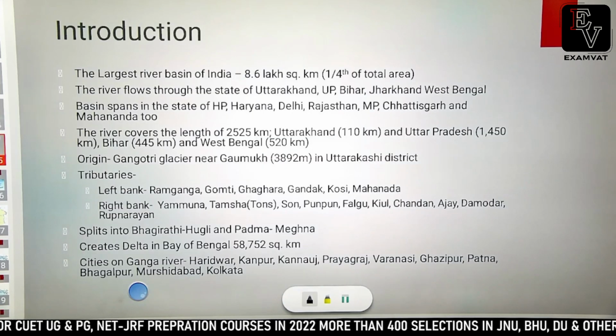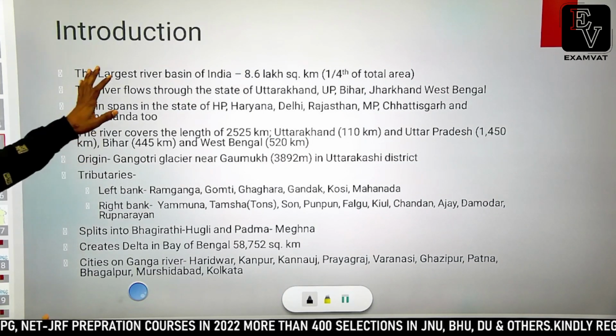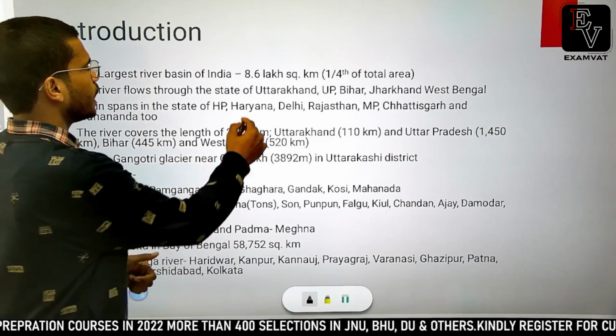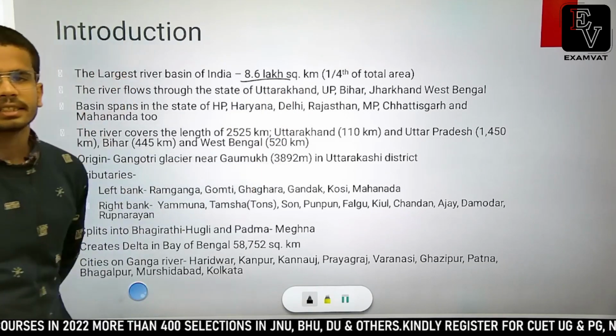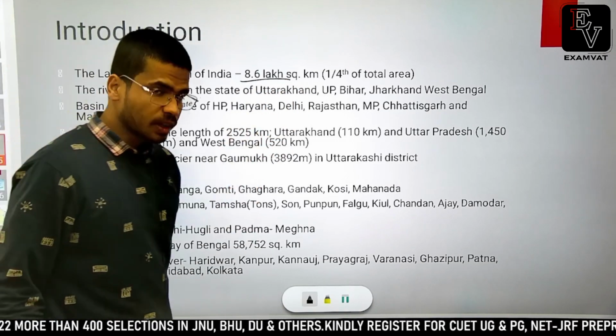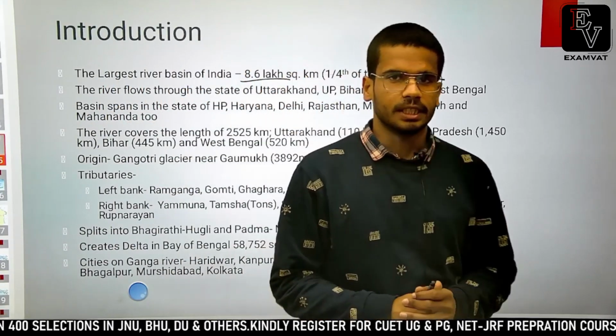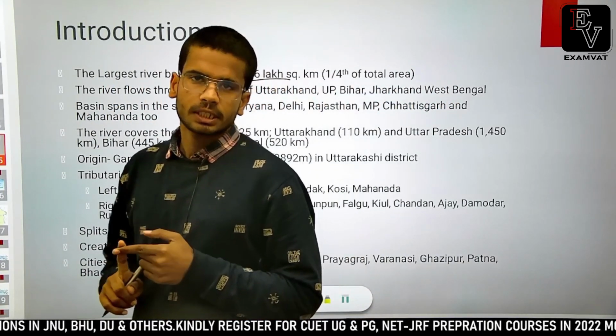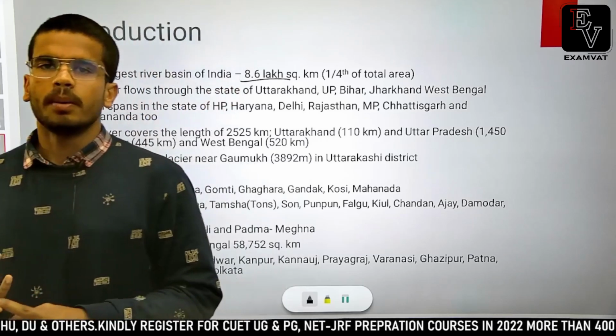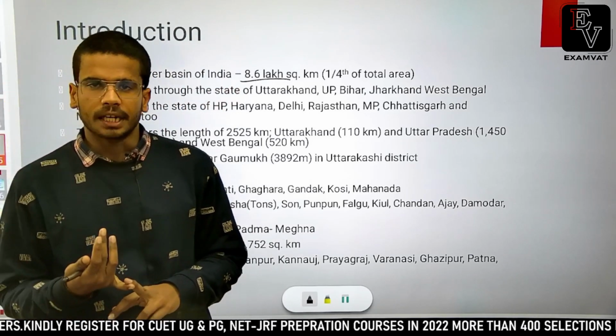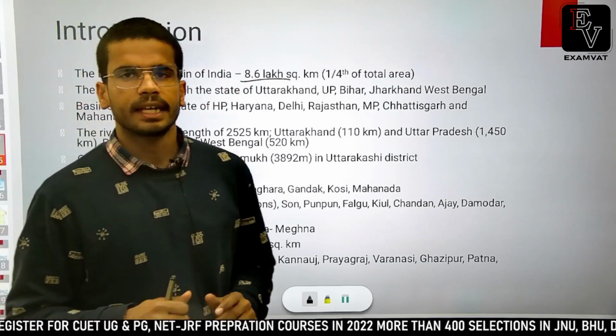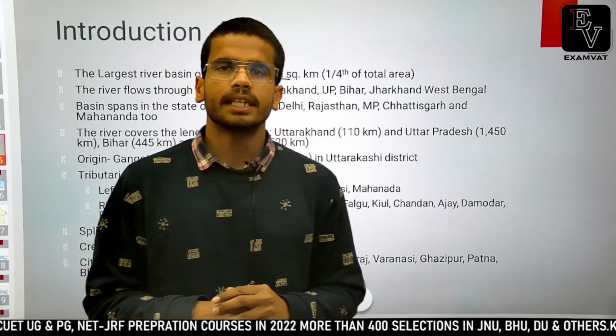So let me tell you something about the Ganga river. It is the largest river basin of India, spanning an area of 8.6 lakh square kilometers, which occupies one fourth of the total area of this country. It is spread over the states of Uttarakhand, Uttar Pradesh, Bihar, some parts of Jharkhand through Sahibganj district, and then it flows into West Bengal till Farakka.